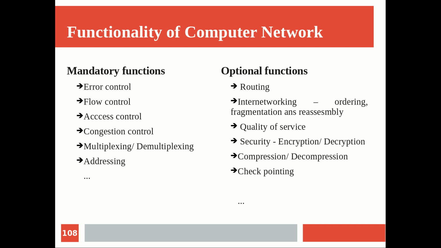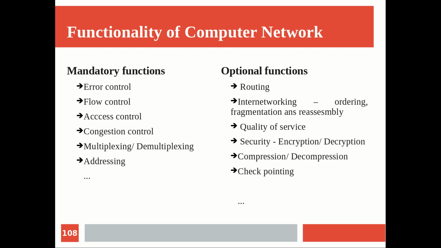Multiplexing and demultiplexing again happen at different levels. For addressing, physical addressing is taken care of in the data link layer, logical addressing, the IP addressing, is taken care of by the network layer, and the port addressing is taken care of by the transport layer. So that also happens at multiple levels.